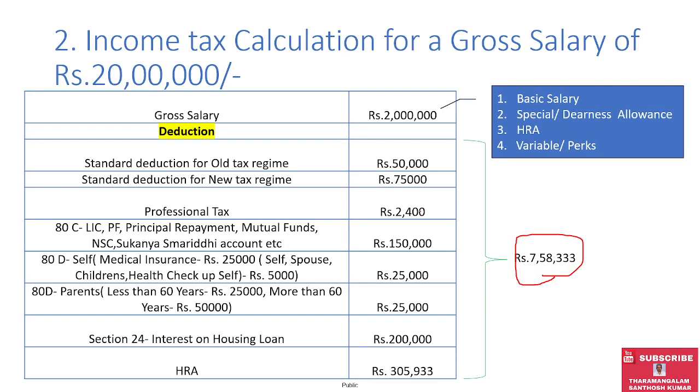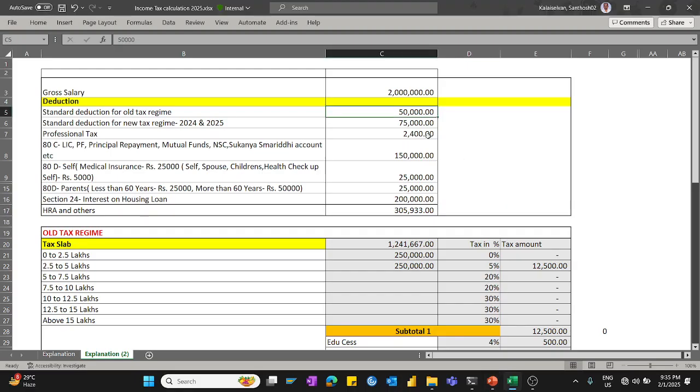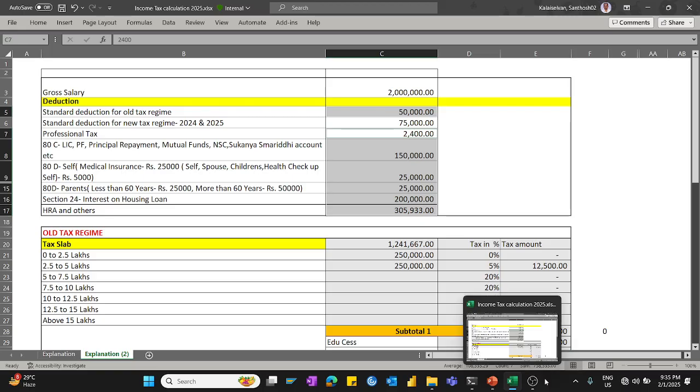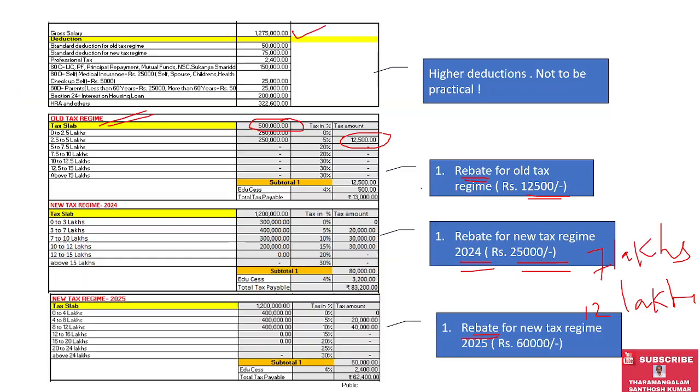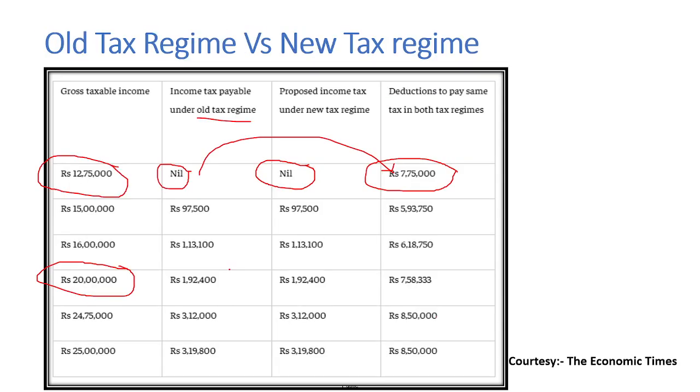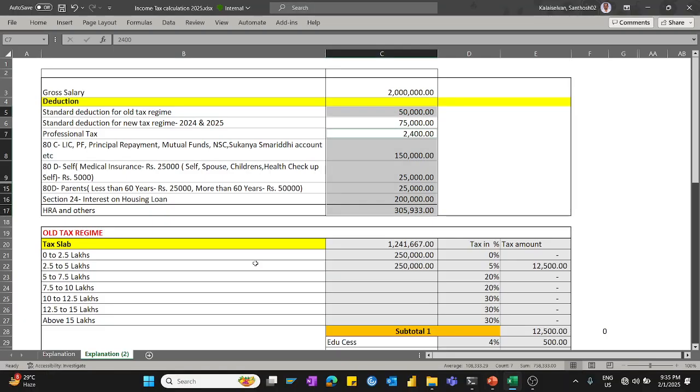To achieve old tax regime tax of 1,92,400, equivalent to the new tax regime 1,92,400, you need to have a deduction of 7,58,333 in the old tax regime. That's the reason I put it.